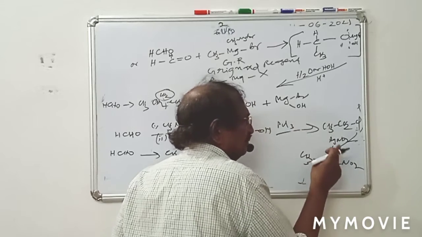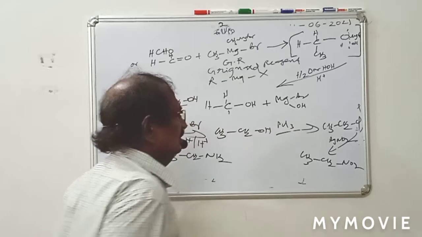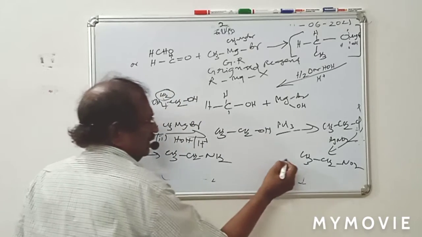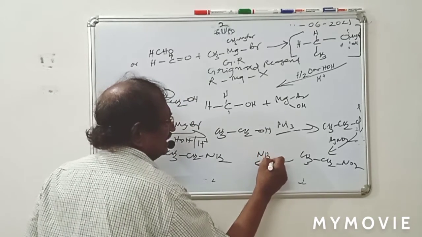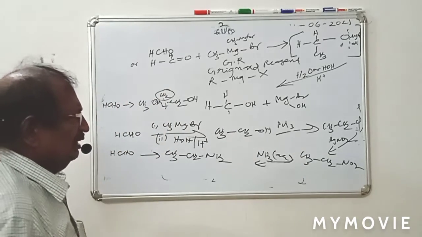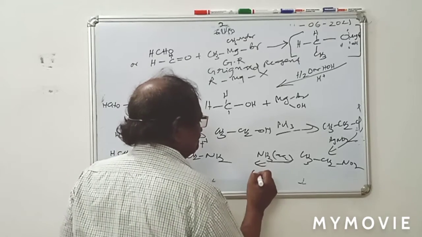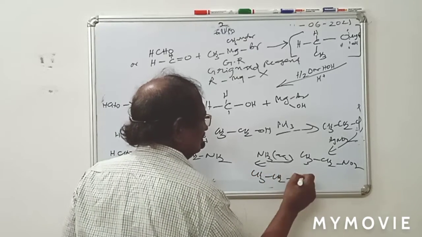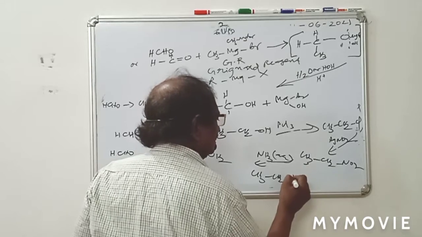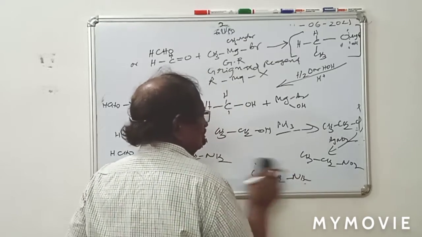Therefore, I am advising you, above the arrow mark, just put the AgNO2. You will get CH3CH2NO2. If you put aqueous NH3, ammonia solution, you will get... I'm sorry, another method.